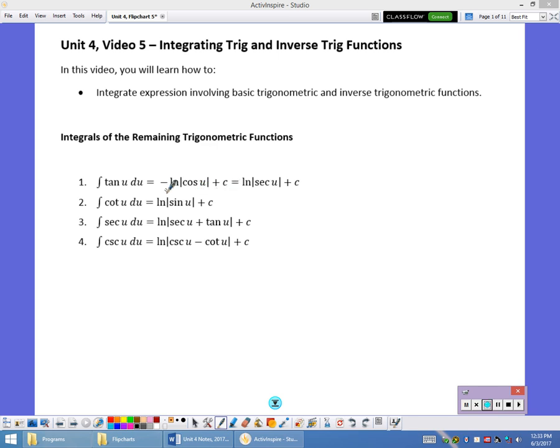We can also write that negative right there as an exponent on cosine. So the reciprocal of cosine is secant, so we can write it as ln of secant of u plus c. You can see it written either way. Antiderivative of cotangent is ln of sine. Secant is ln of secant plus tangent. Cosecant is ln of cosecant minus cotangent.